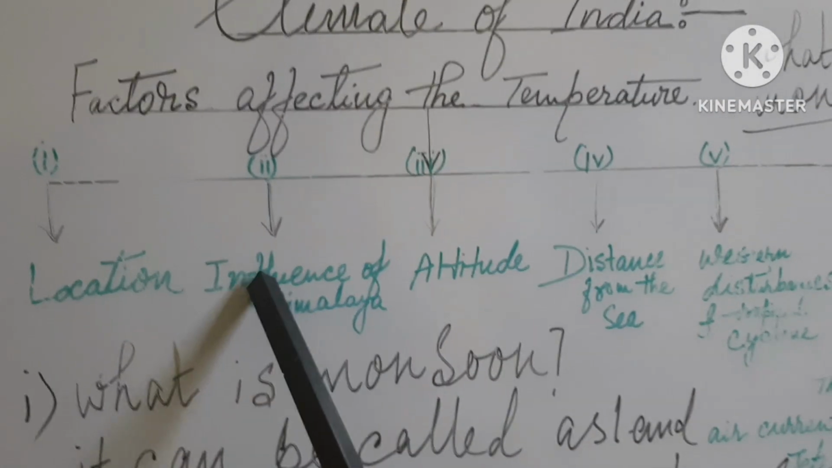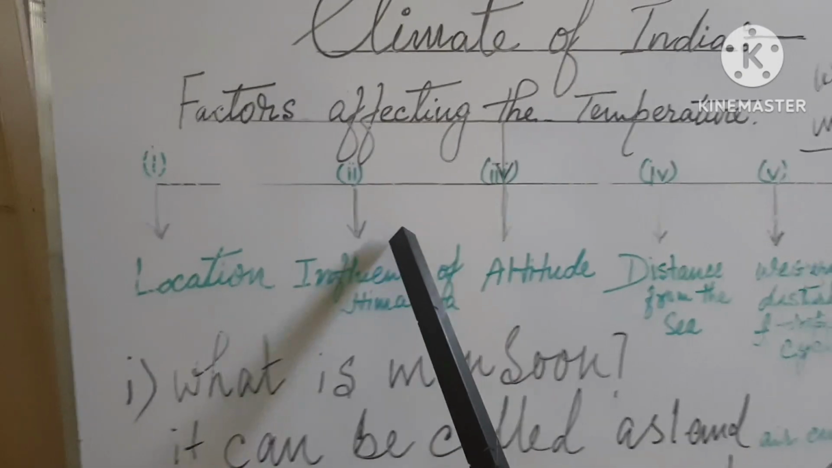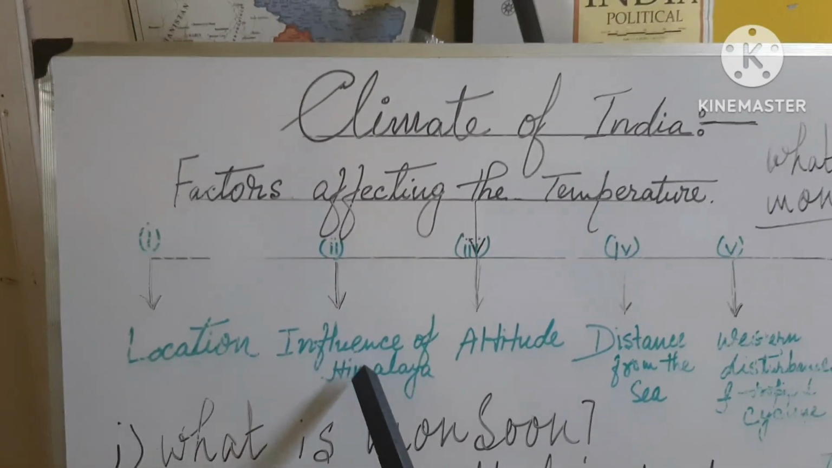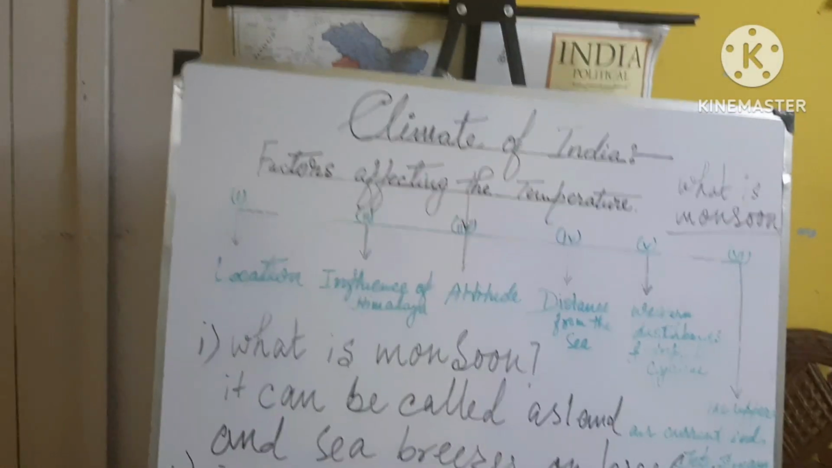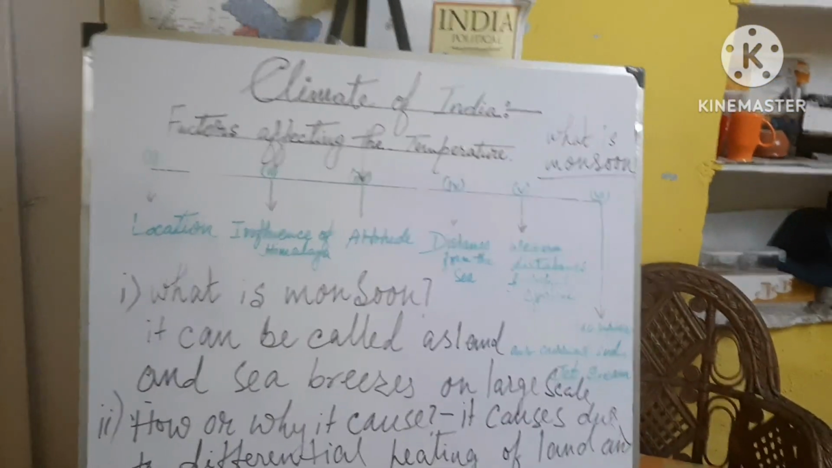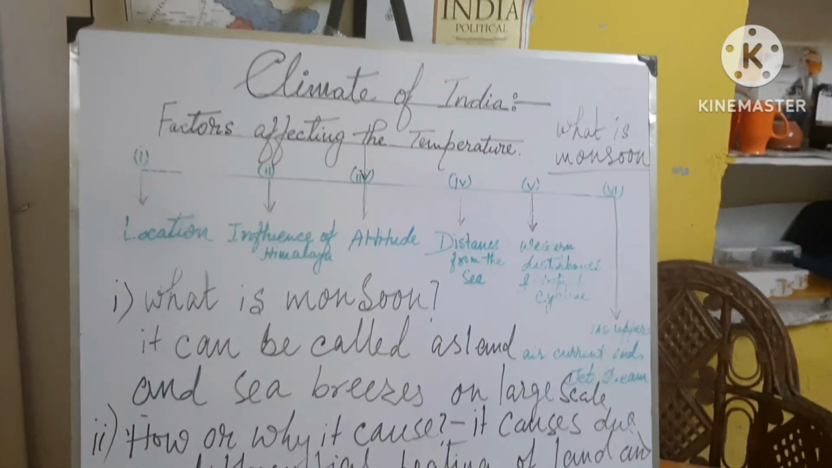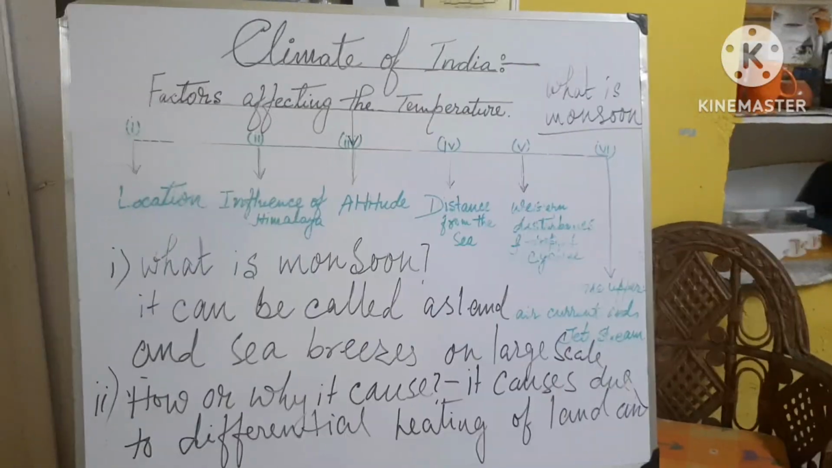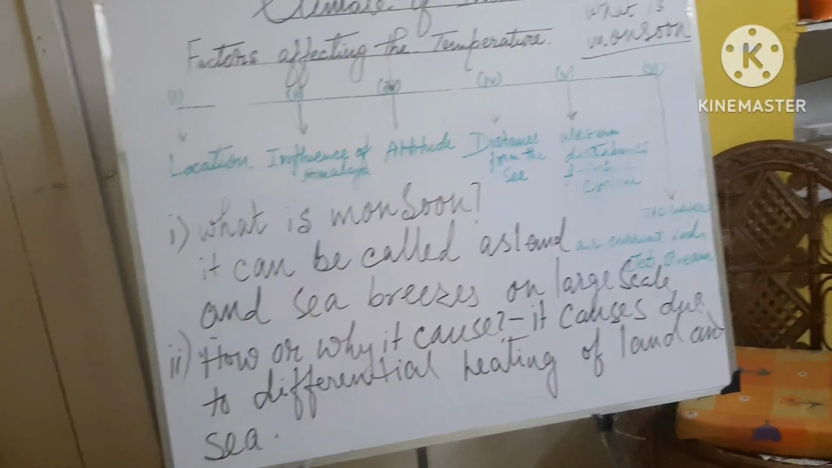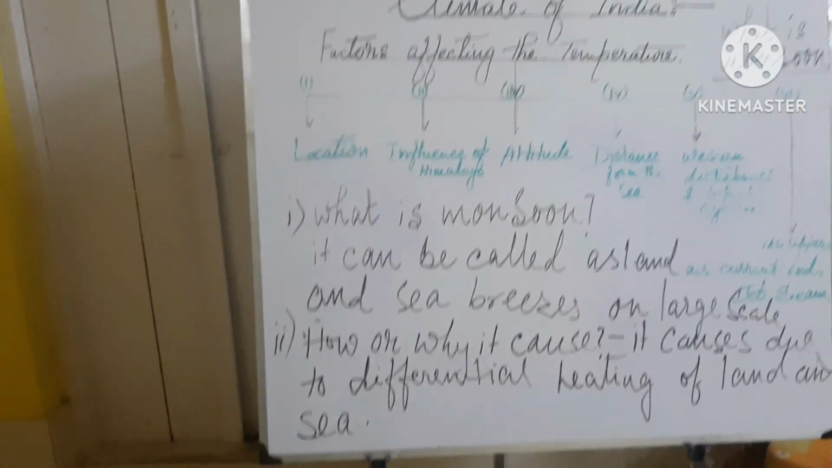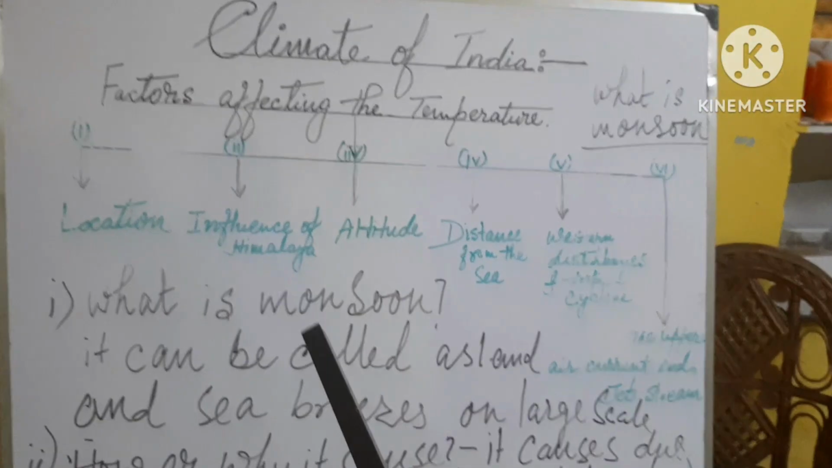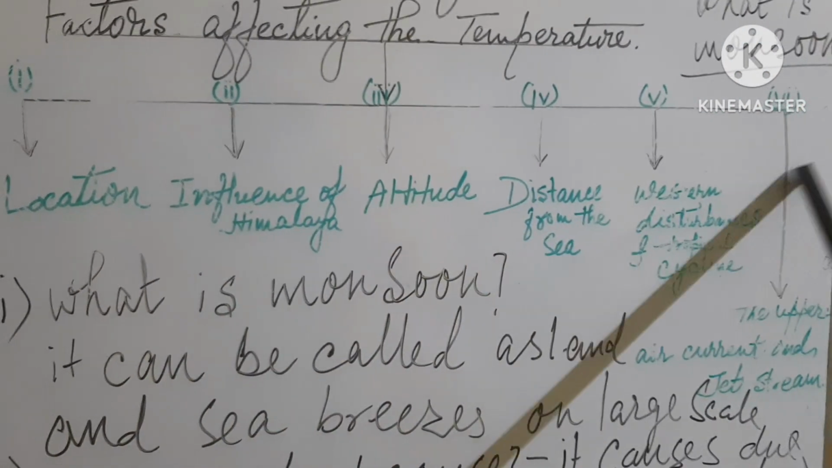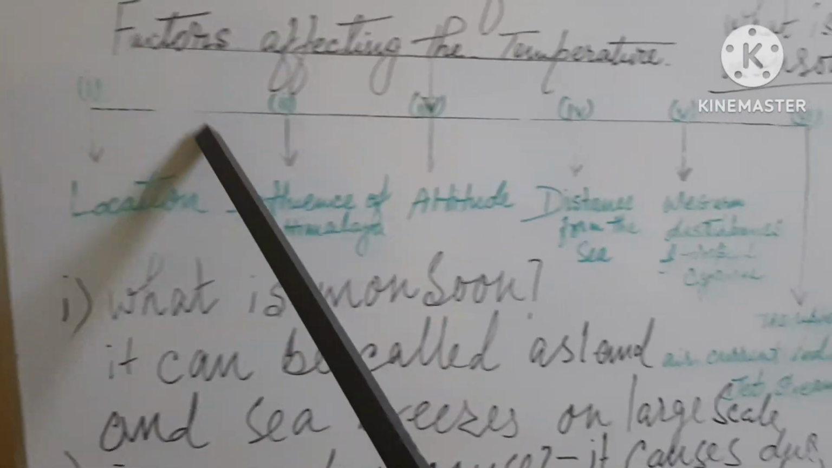Next one, the influence of Himalaya. It is a resisting factor which protects the Indian continent from the mid-Asian highly cool wind which comes in winter, and it intercepts the rain-bearing winds. It is an important factor that the Himalaya exists in the northwestern to northeastern part.